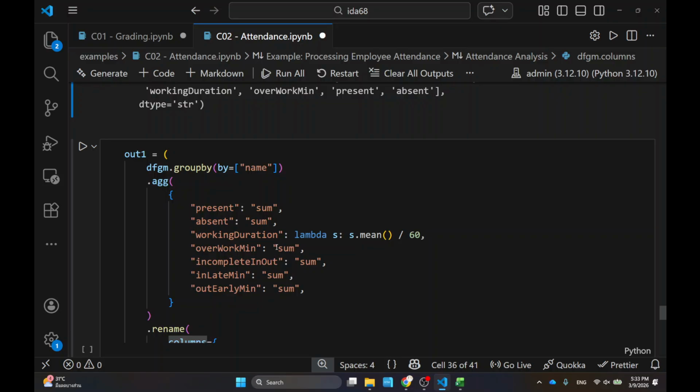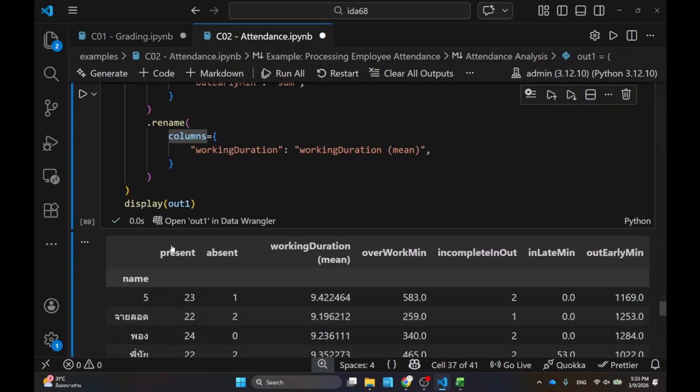So I want to sum all the days that the employee is present in the month, right? The days that they're absent. And also, I can even do my custom data where I want to do the working duration, but I want to do it in hours, so I divide it by 60 too. Okay, so it's a very flexible way of doing this. Let me show you the results in here.